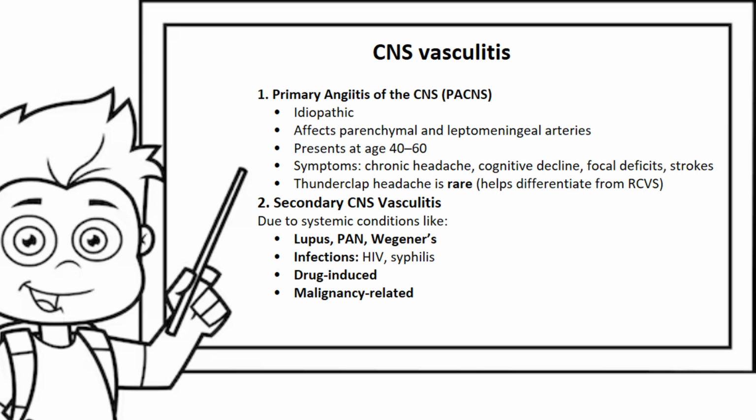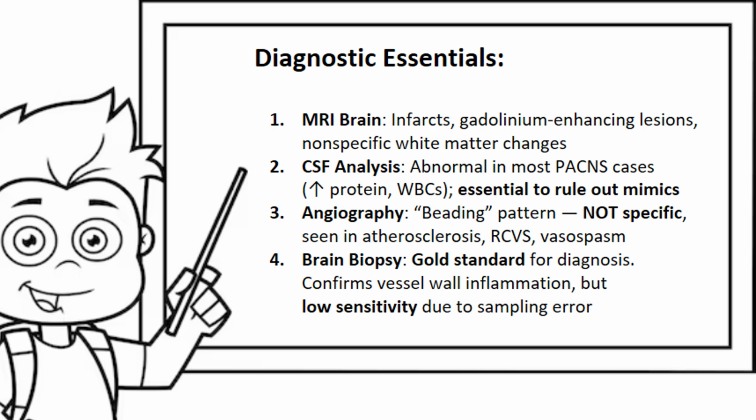Secondary CNS vasculitis, on the other hand, is due to systemic conditions like lupus, PAN, which is polyarteritis nodosa, and Wegener's syndrome. Infections including HIV and syphilis can also cause it, it can be drug-induced, and it can be malignancy related. There are certain diagnostic essentials that you should be aware of, and they include an MRI of the brain, which shows infarcts, gadolinium-enhancing lesions, and nonspecific white matter changes.